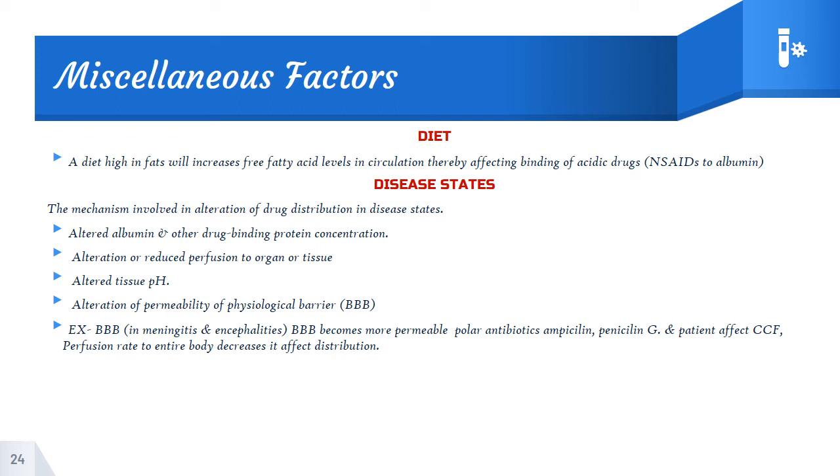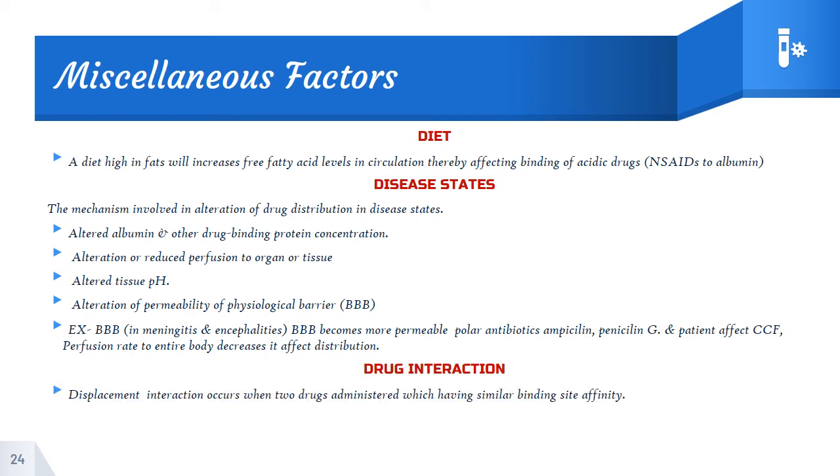In meningitis or encephalitis, the BBB becomes more permeable to polar antibiotics such as ampicillin and penicillin G. In patients affected with CCF, the perfusion rate to the entire body decreases, which affects the distribution. The last is drug interaction.